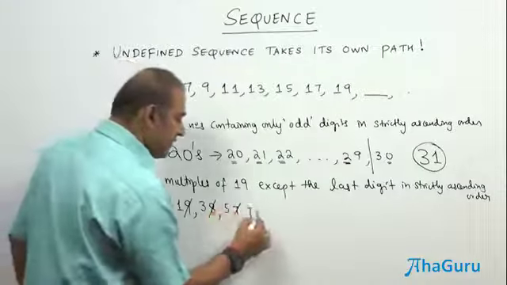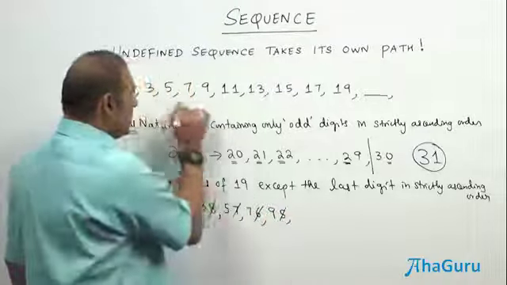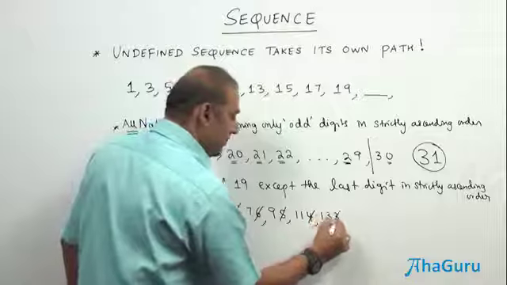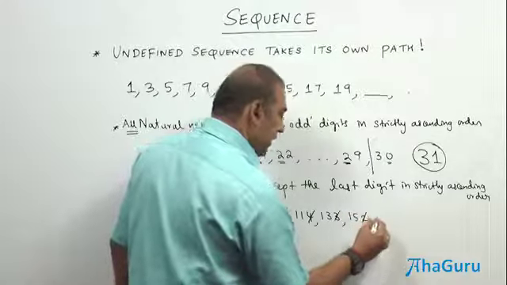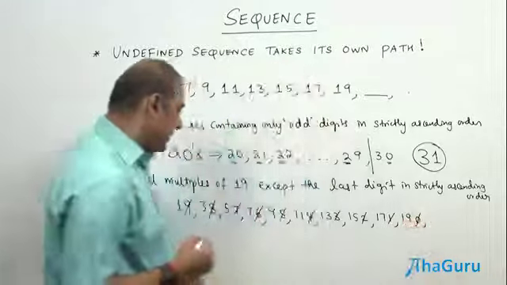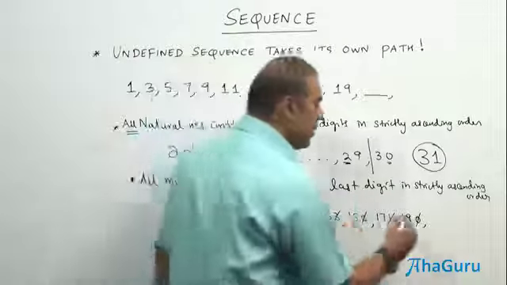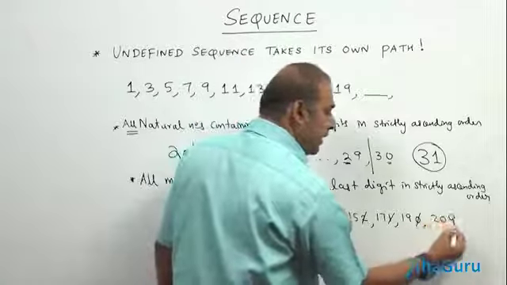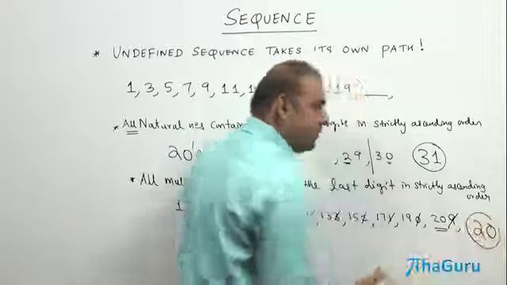57, then you have 76, 6 is not taken, 95, 5 is not taken, so 1, 3, 5, 7, 9, then 114, 4 not taken, 133, 3 not taken, then 152, 2 not taken, 171, 1 not taken, 190 and 0 not taken. You can see that it is exactly matching with the first 10 terms of the sequence. But going for the next multiple of 19, 190 plus 19 is 209, and if you are not going to take 9, then the next number is 20.